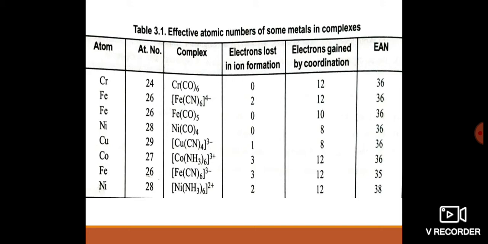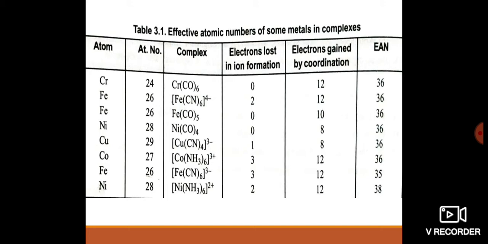Then we will discuss hexaamminecobalt(3+). Here the net charge in the complex is +3. So in the formation of the complex, the cobalt loses 3 electrons.